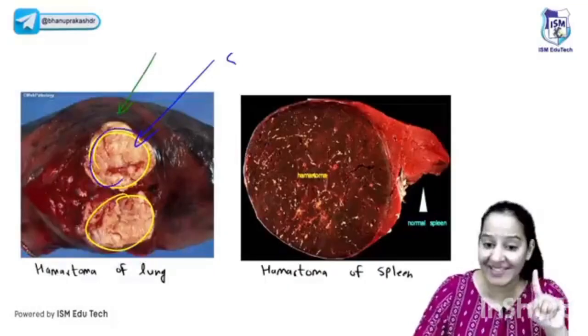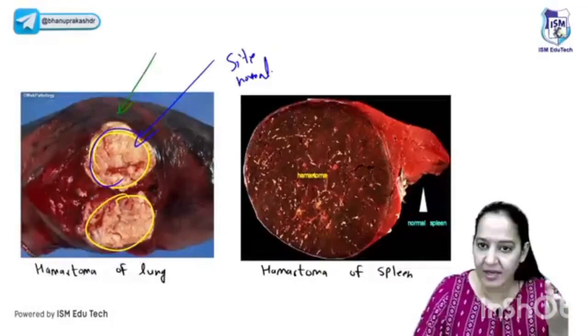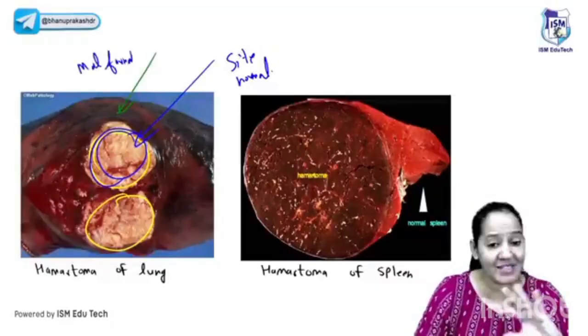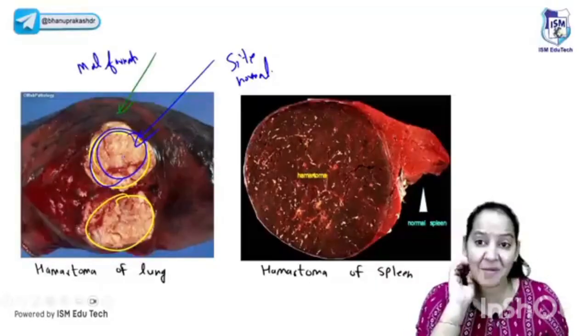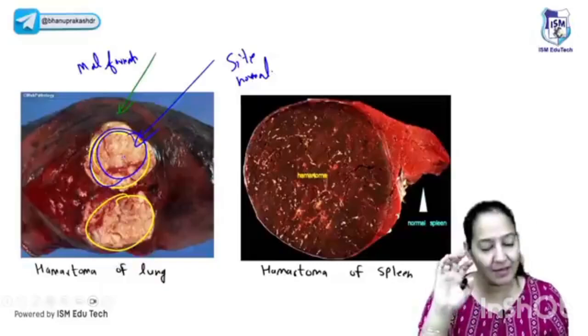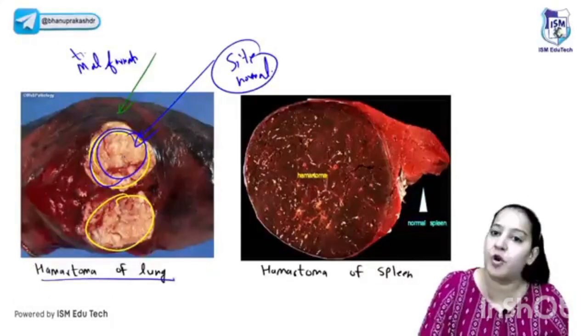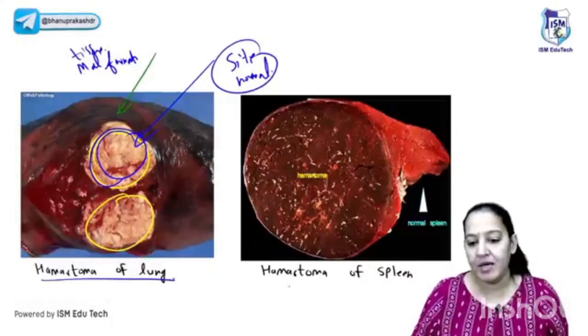So the site is normal. The normal lung has cartilage. But the only thing, the cartilage becomes malformed. It becomes maldeveloped. Malformation is there. It's not cancer. If you cut it, it's not dysplastic, it's not anaplastic, it's not cancer. The only thing, it is disorganized. The cartilage becomes disorganized, it becomes malformed, and it is known as hamartoma. So in hamartoma, the site is normal, but the tissue is abnormal, that is malformed.